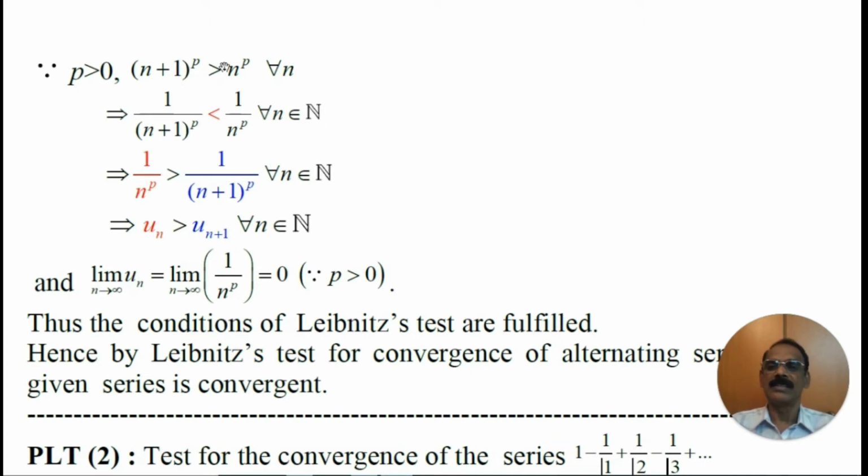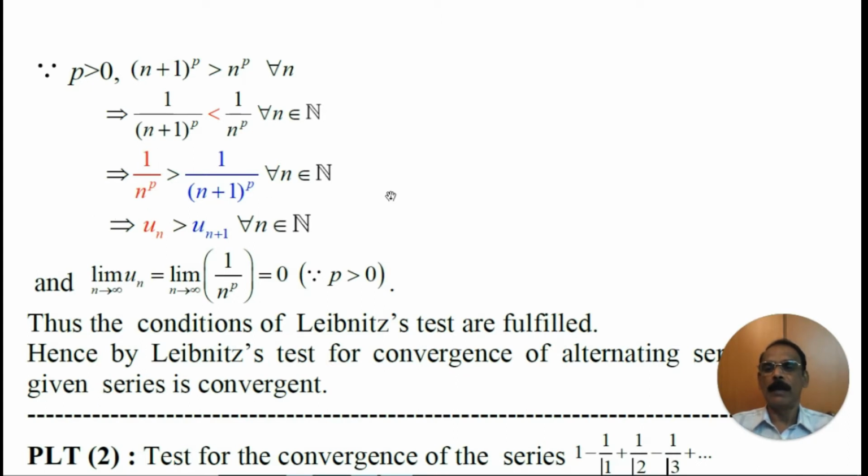Here it is greater than symbol, but here it is less than symbol. Therefore, this implies 1/(n+1)^p is less than 1/n^p for all n belonging to N. Or the same thing can be written as 1/n^p is greater than 1/(n+1)^p for all n belonging to N.